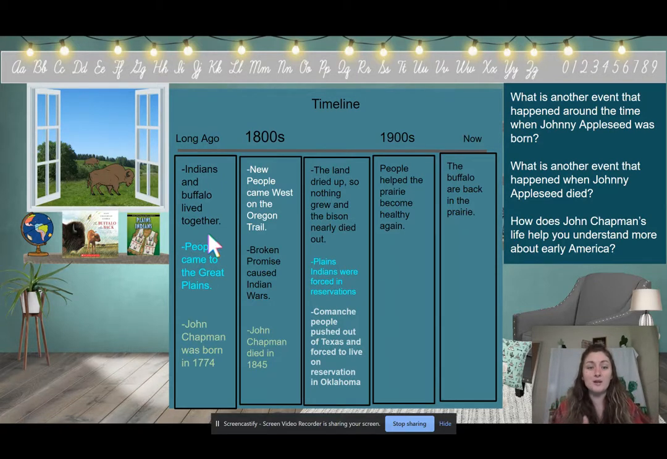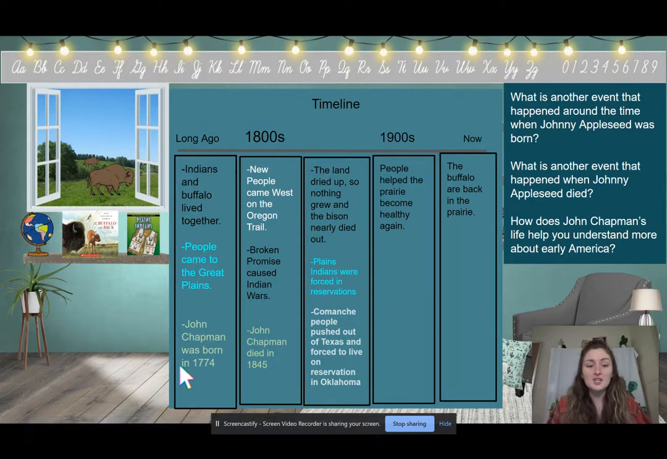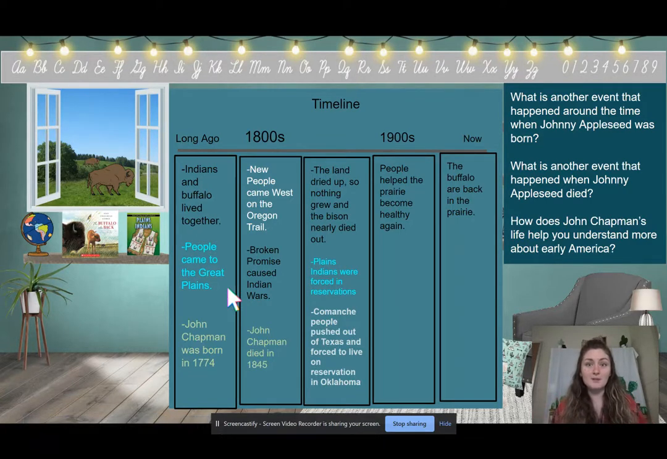So we can use our timeline to see that during the time before John Chapman was born and the time John Chapman was born, Indians and buffalo lived together. Remember, we talked about that in The Buffalo Are Back and the book Plains Indians. During this time, Indians and buffalo lived together. They took care of each other. This is also the time when settlers started coming to the Great Plains. They started traveling west. Okay, so these are events that happened before and when John Chapman was born.